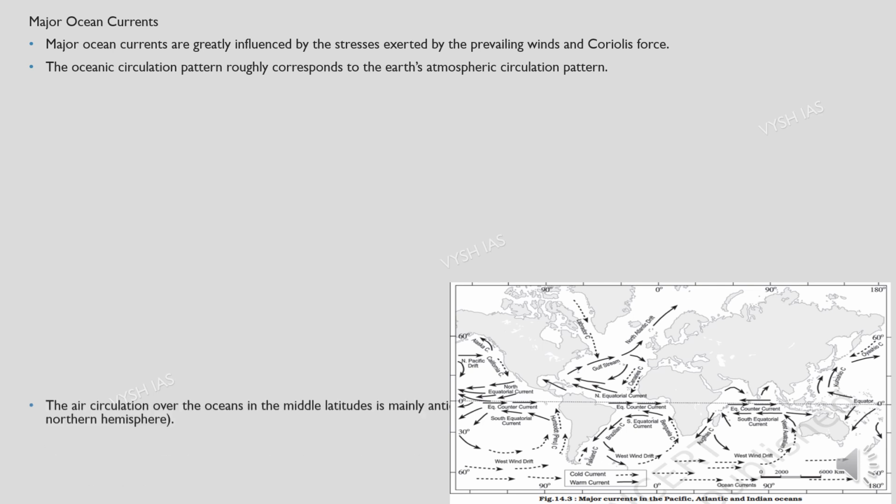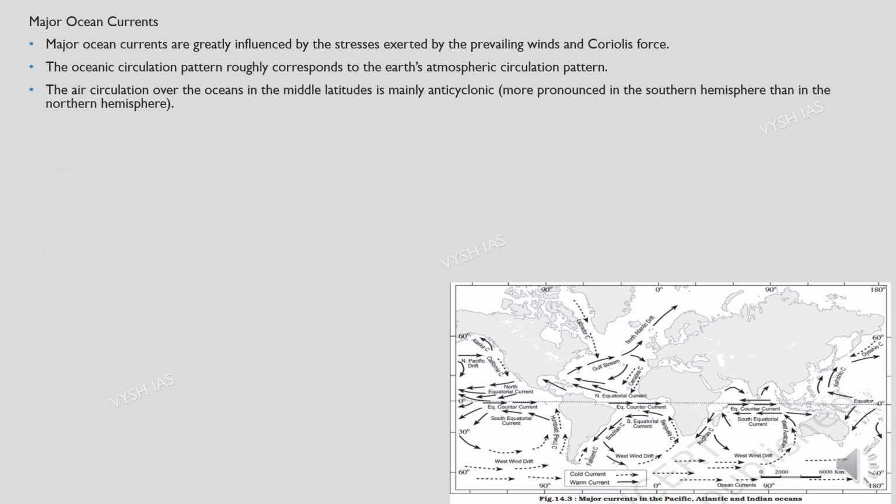Major ocean currents are greatly influenced by the stresses which are exerted mainly by the prevailing winds and the Coriolis force. The oceanic circulation pattern roughly corresponds to the Earth's atmospheric circulation. As I said, wind and water circulation are almost the same. The air circulation over the oceans in the middle latitudes is mainly anticyclonic, backwards. The clock will move like this.